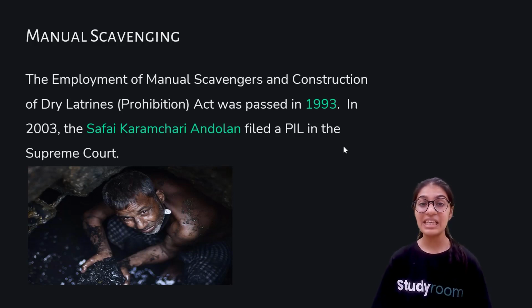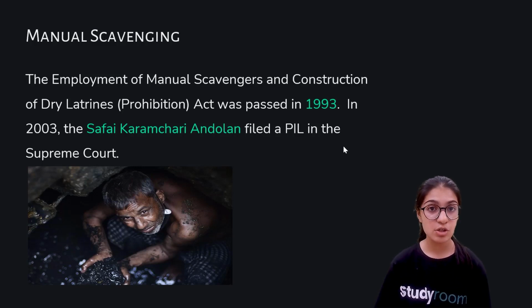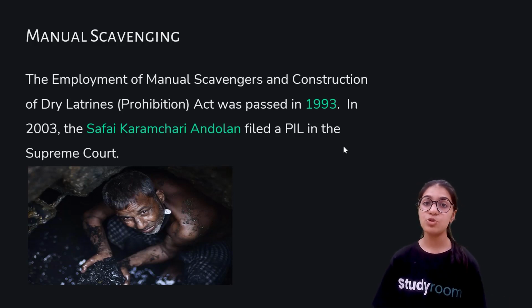They're forcing people to clean human excreta, and that is why they filed this petition in the Supreme Court, saying that their problem should be validated and a solution should be taken out considering their problem. Okay, this is what is written in this slide, that even though the law has been passed, now we understood what is manual scavenging, right?